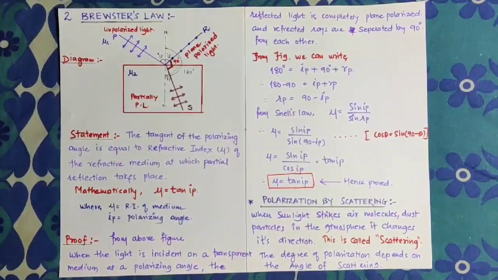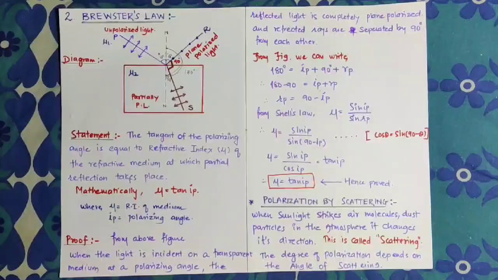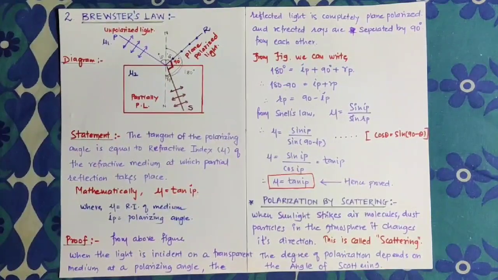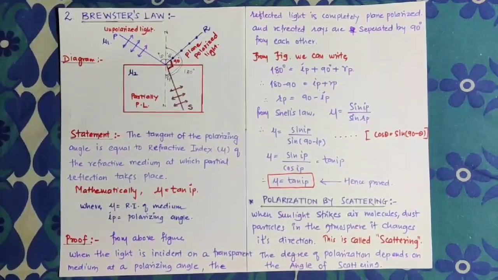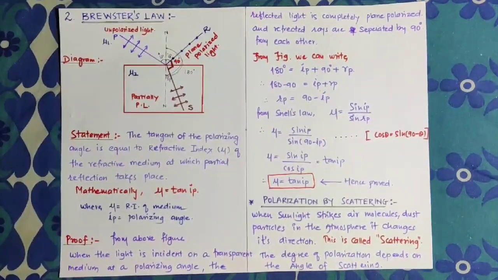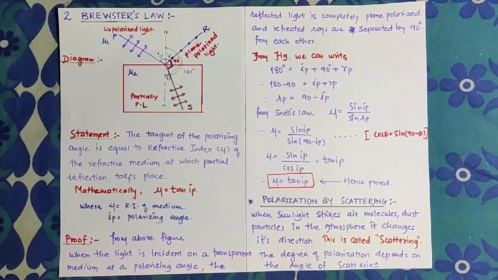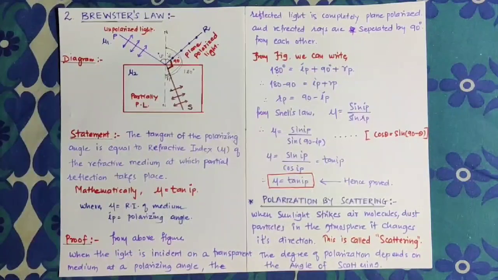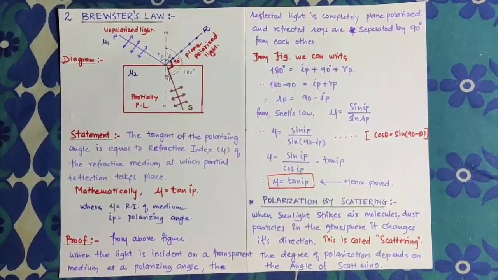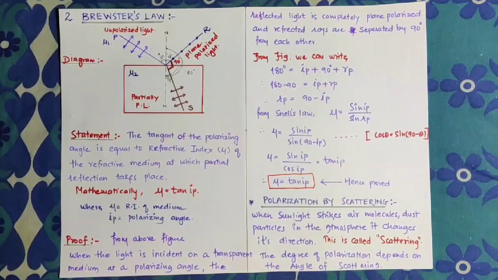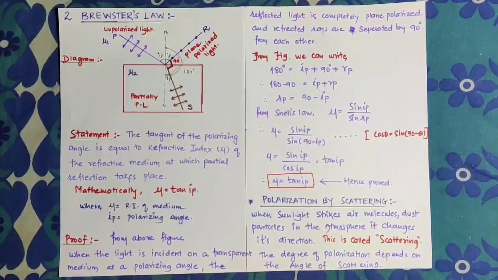A small topic after Brewster's law, the second one, is polarization by scattering. What does scattering represent? Scattering is when sunlight strikes air molecules and dust particles present in the atmosphere. The sunlight and those particles collide with each other, and because of that they change their direction. When they change their direction, scattering happens.